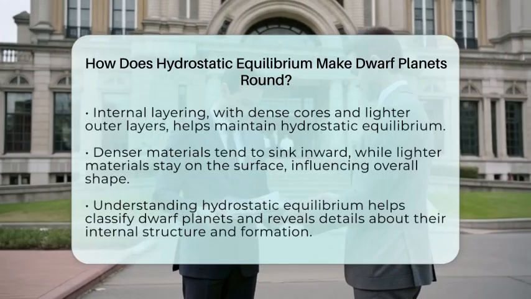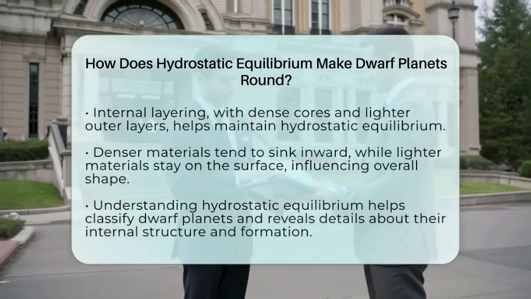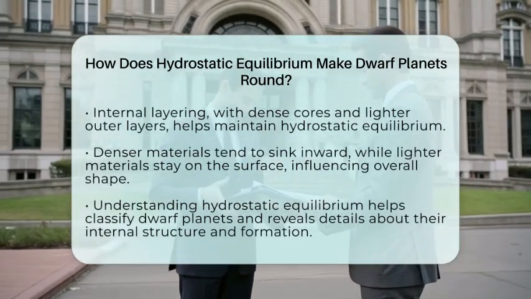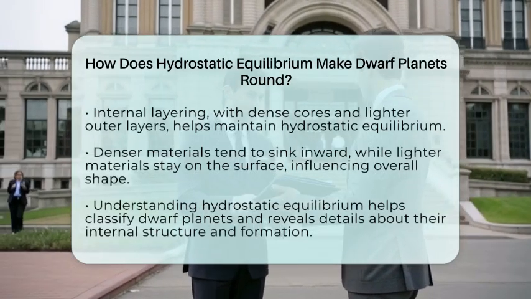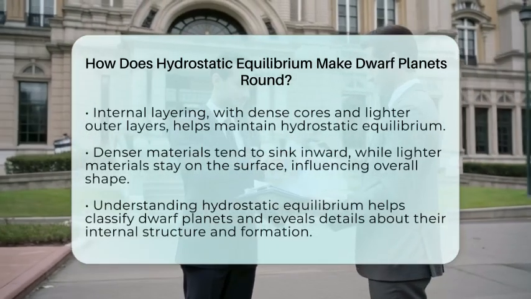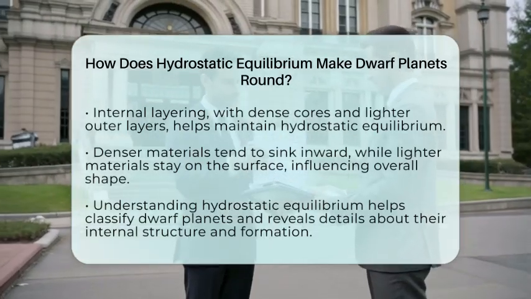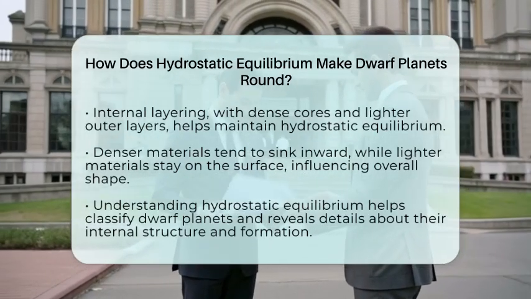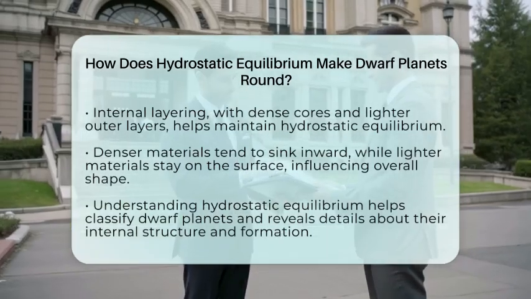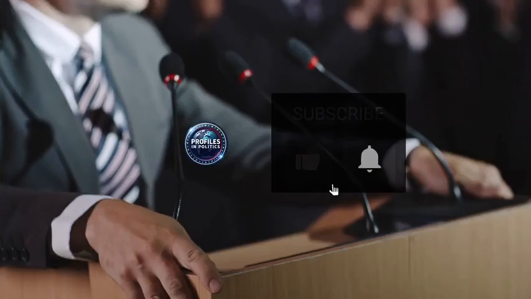It explains why some bodies are round and others are not. It also helps us learn about their internal structure and how they formed. So, in simple terms, when a dwarf planet is big enough, gravity pulls everything into a smooth, rounded shape, and hydrostatic equilibrium is what makes that happen.